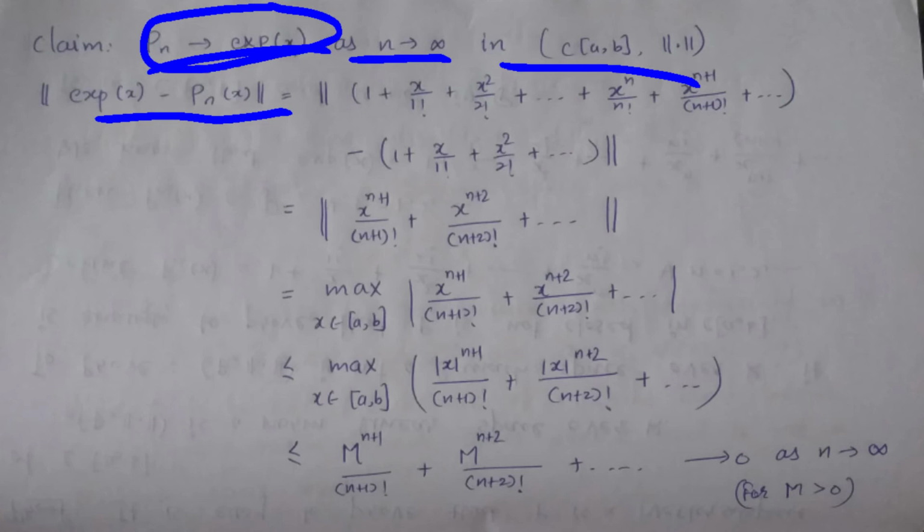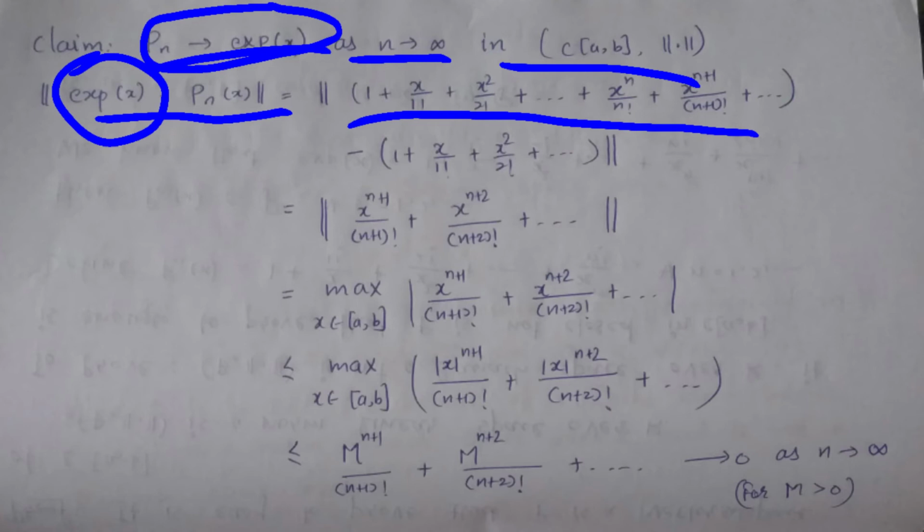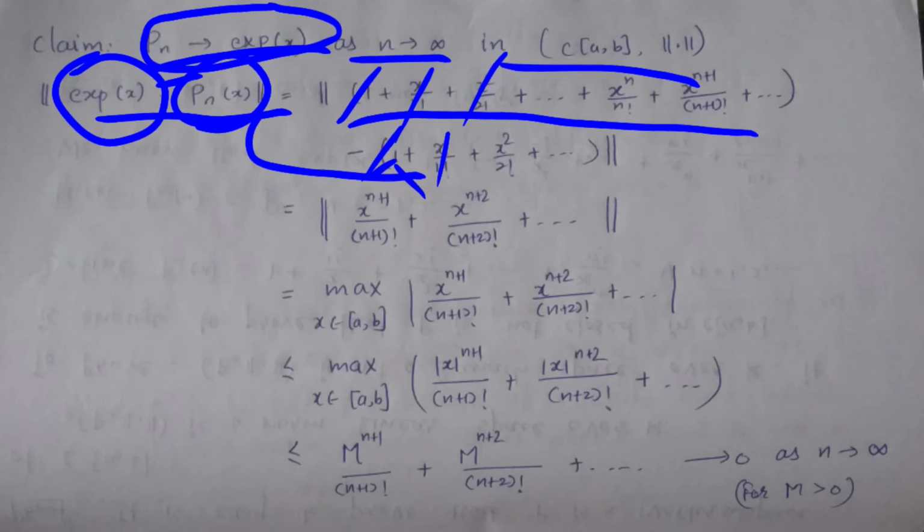So put the expansion of e raised to x, that is 1 plus x upon 1 factorial plus x square upon 2 factorial plus and so on plus xn upon n factorial plus x to the power n plus 1 upon n plus 1 factorial plus and so on, and minus Pn of x. Put the value of this Pn of x, that is this, right? Subtract these elements. So the remaining elements are 1 minus 1 is 0, x minus x is 0, and here it goes up to xn upon n factorial.